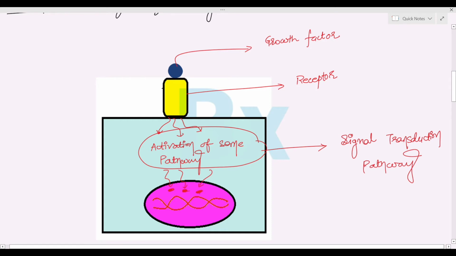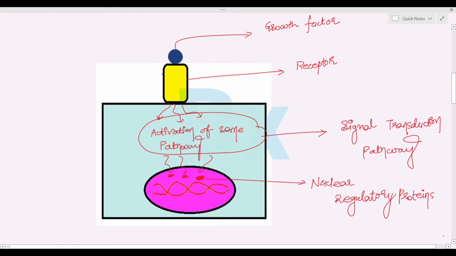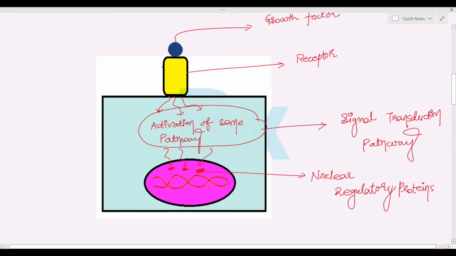The nuclear regulatory proteins are responsible for the normal transcription of the human cell DNA.